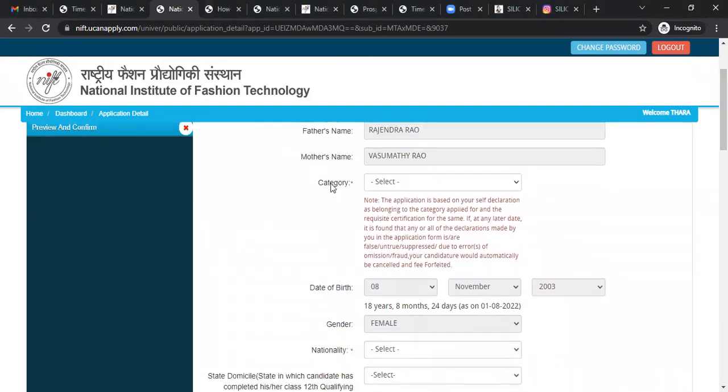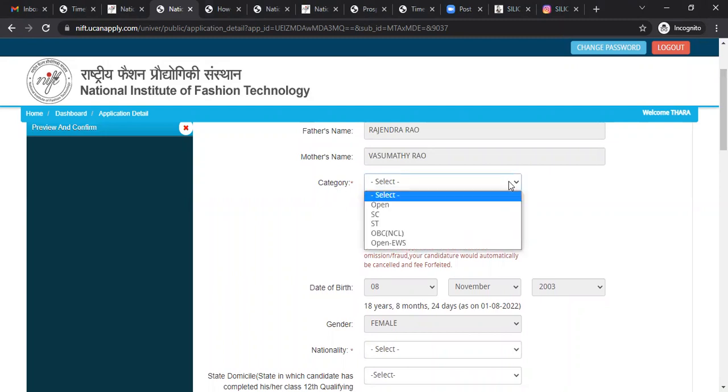Now, the category. Please carefully select the category and see if you have all the documents related to that category. For example, if you belong to OBC NCL, then you must have the OBC caste certificate and the non-creamy layer certificate, or the non-creamy layer validity certificate, which is valid till 30th March 2022, which is the criteria for the OBC NCL.